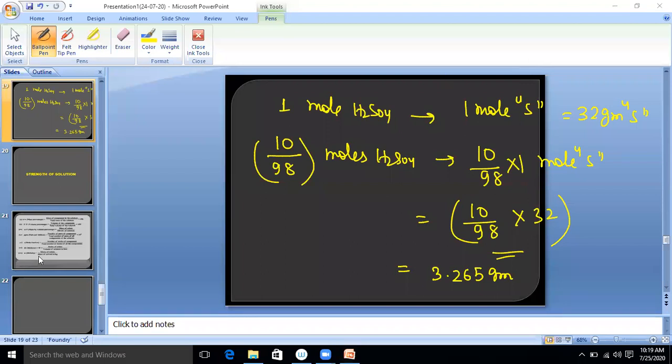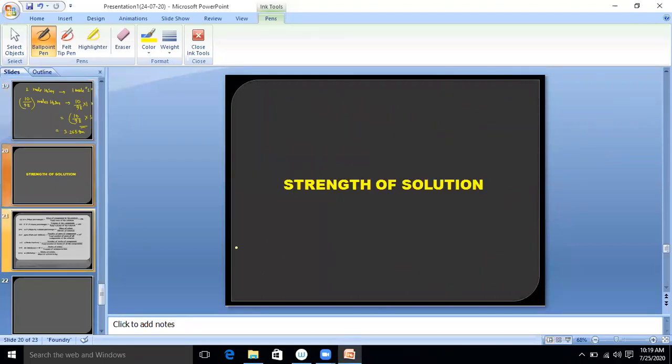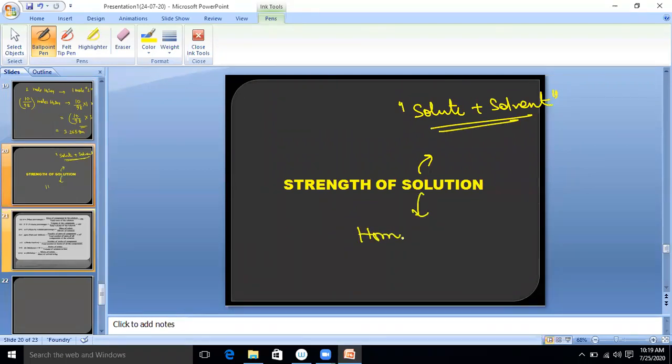Yes, sir. So now next, how to find the strength of the solution? Tell me one thing, what is a solution? We know when solute and solvent mix completely, we get a solution. A solution is a homogeneous mixture. Homogeneous mixture means which has uniform composition. You cannot isolate the particles by simple physical method. So a solution is a homogeneous mixture of two or more substances.